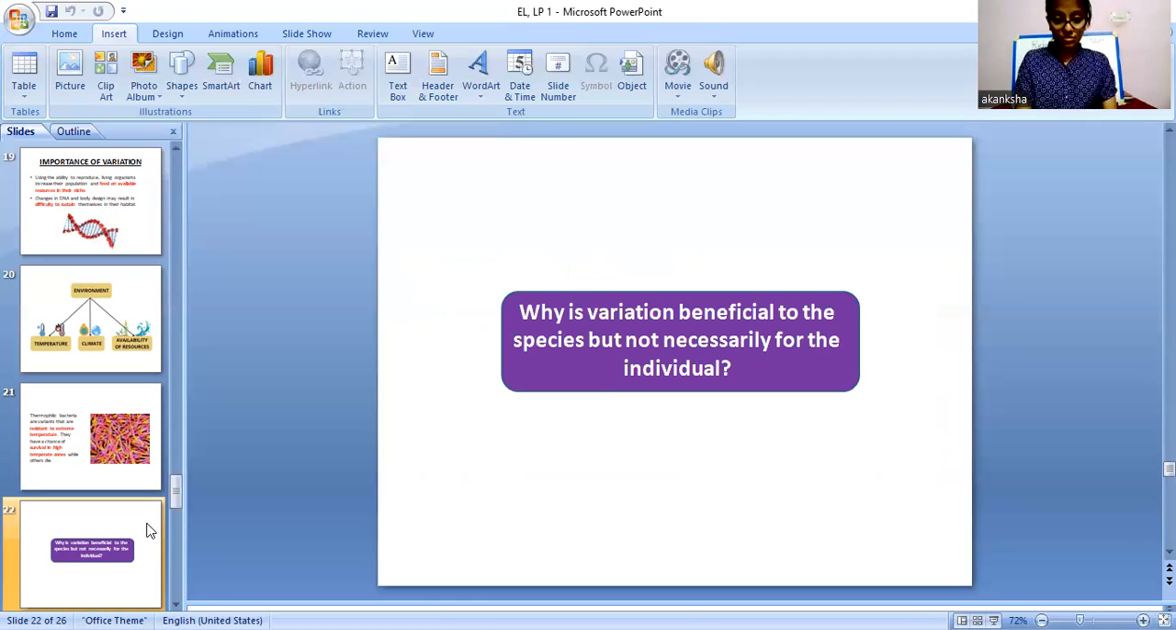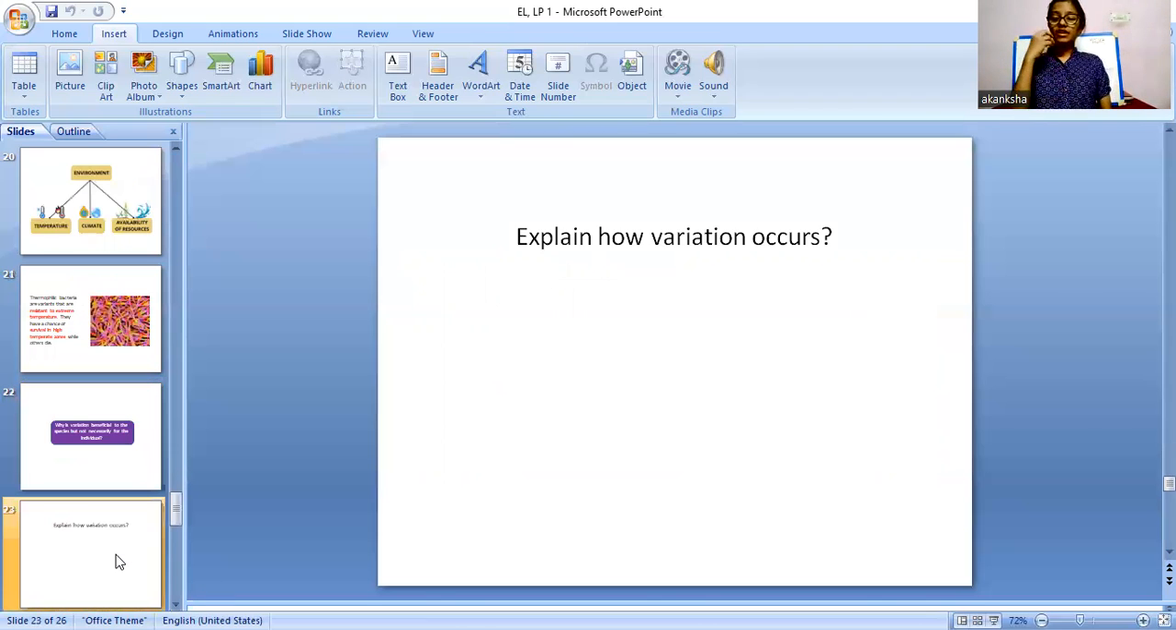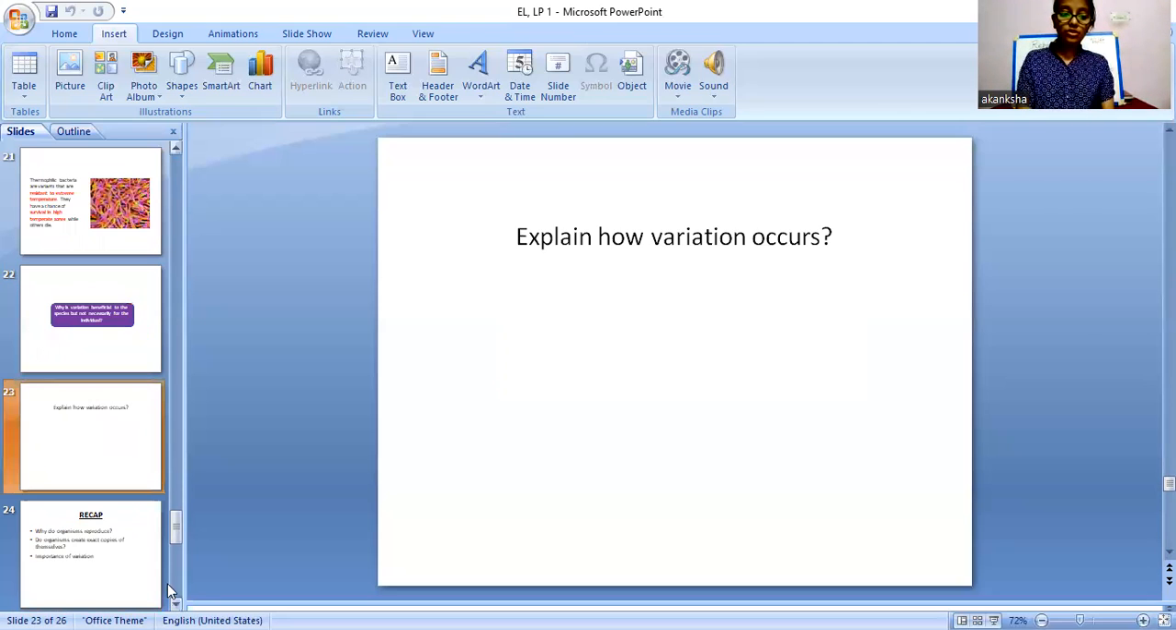Okay, so now we will move on ahead. Now coming on to the evaluation part. Question: explain how variation occurs. Okay, how? The three main points that we discussed. What were the three factors that affected variations? Yes, I also wrote it on the blackboard. Temperature, climate, and availability of resources. So these three were the main factors that explained why variation occurs. So this was all about today.